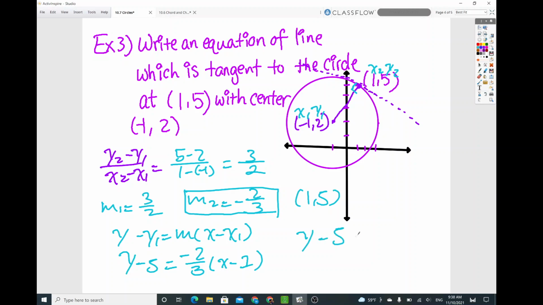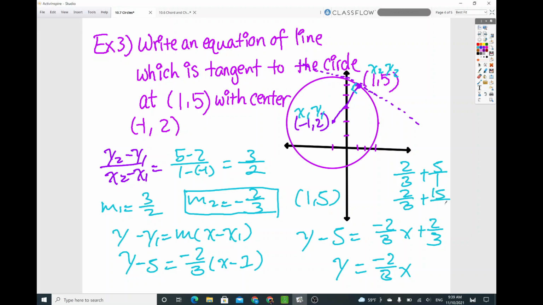Expand it, so y minus 5 distributes, so negative 2/3 x plus 2/3. And then plus 5 both sides, so we do have negative 2/3 x plus 2/3 plus 5. So just like 2/3 plus 15 over 3, then that'll be 17 over 3. So that would be the equation of the tangent line to the circle at that point, 1 comma 5.